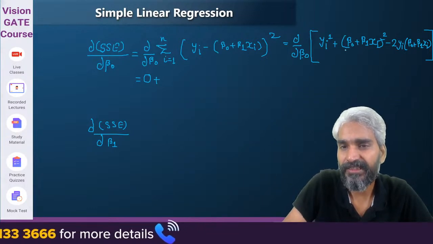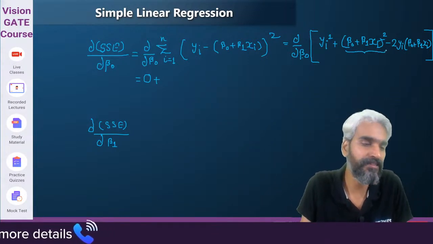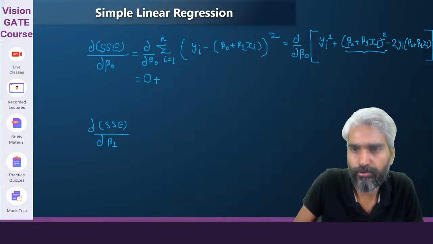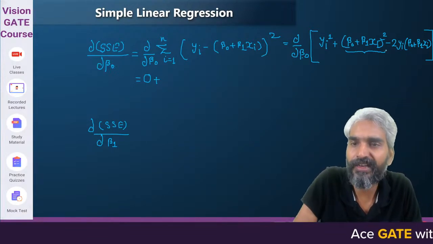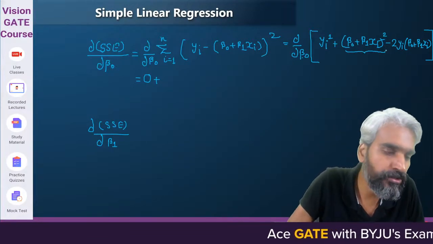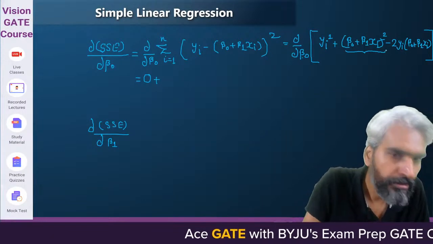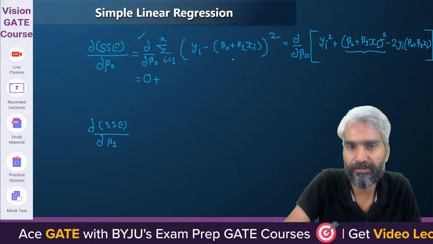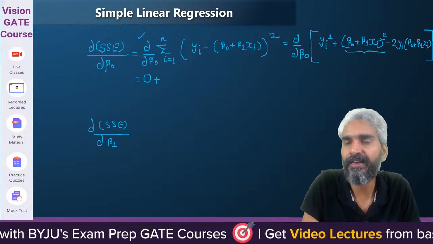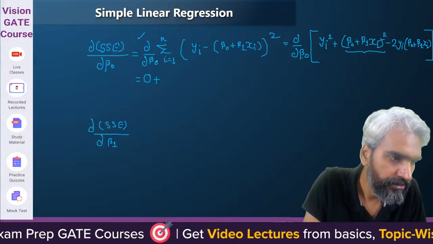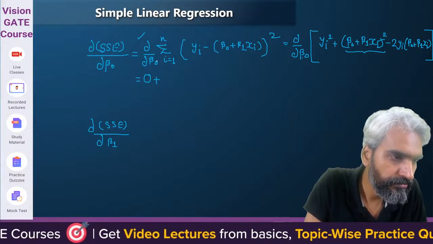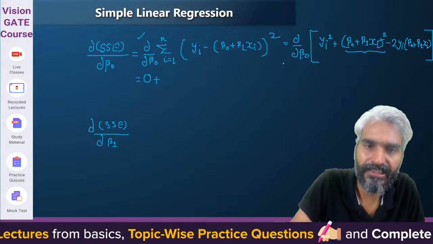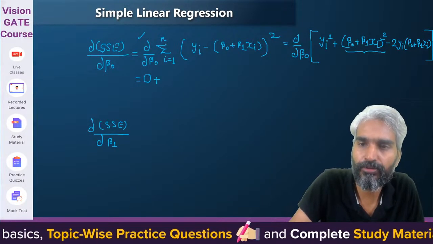Now, when I differentiate the second term with respect to beta 0, tell me what will be the result. A little bit of mathematics is required, but I want you to solve this. When we differentiate (beta 0 plus beta 1 xi) squared with respect to beta 0, what will be the output? Or you can try the complete partial differentiation of this particular expression with respect to beta 0, and in a while I'll write this. Try by yourself first. No, not 0. For this complete expression, it will not be 0, because beta 0 is present there.